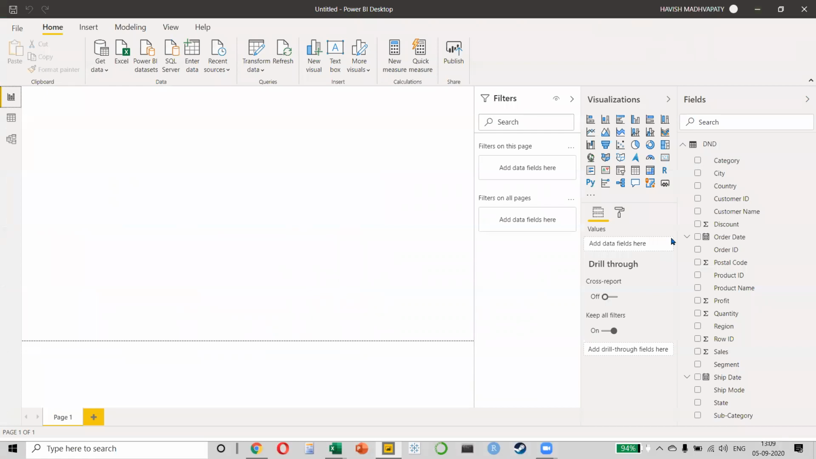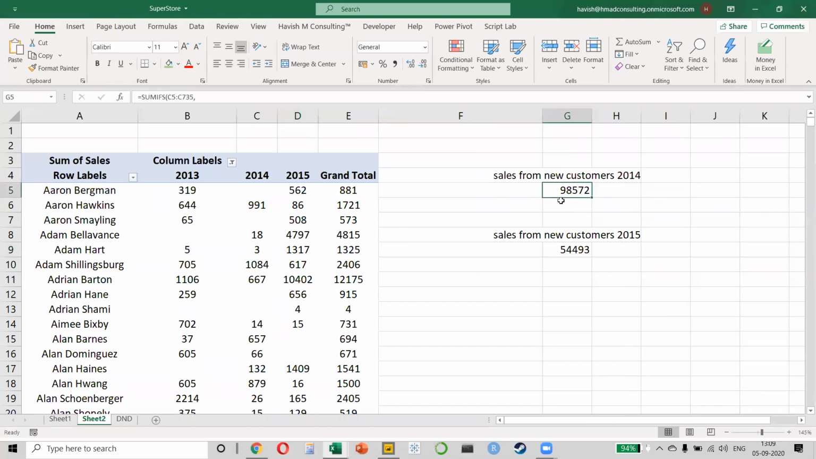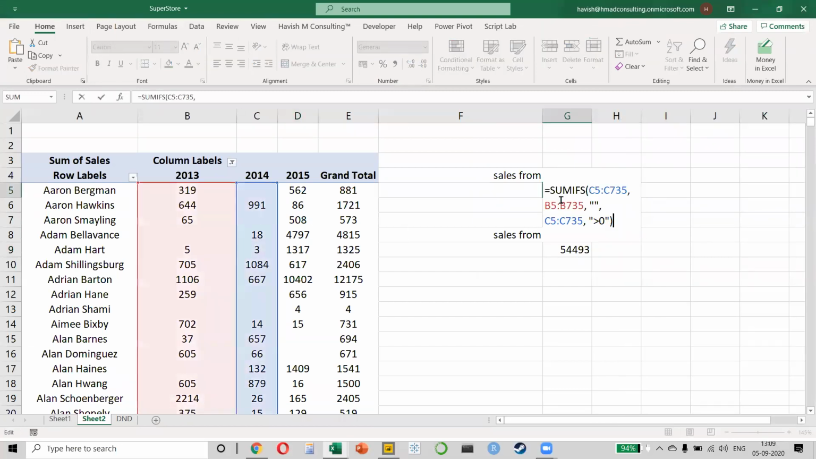See, at the end of the day, both of them are tools by Microsoft. So similarities would be there. But now comes the interesting point. Remember, we want to find out the sales from new customers in 14, which was 98,572, right?